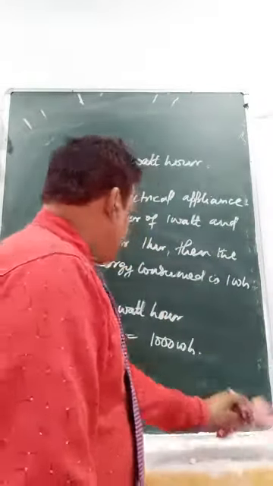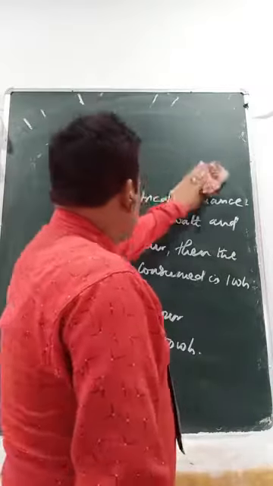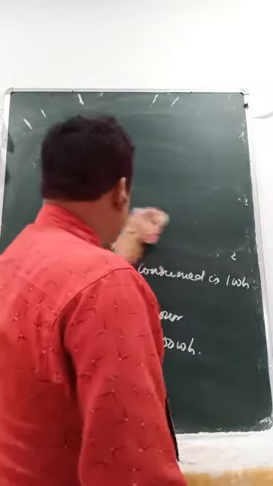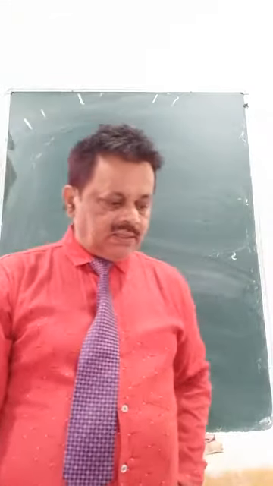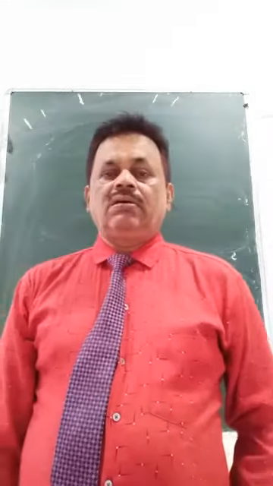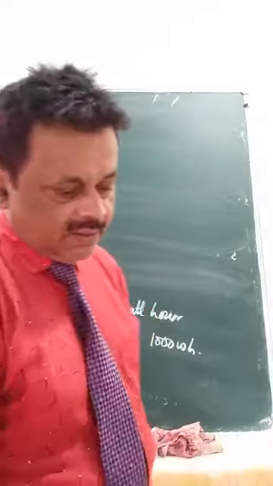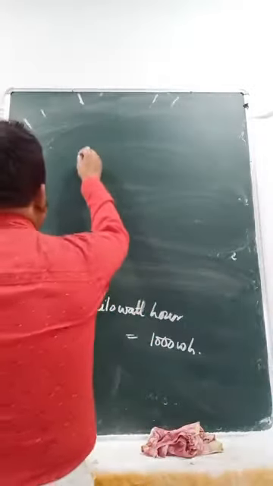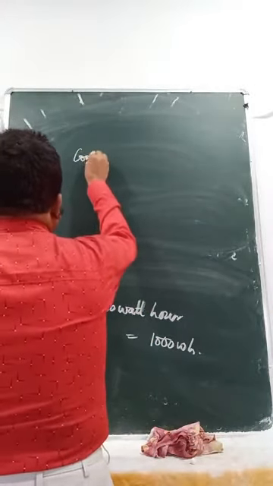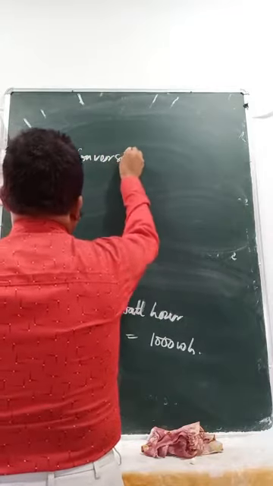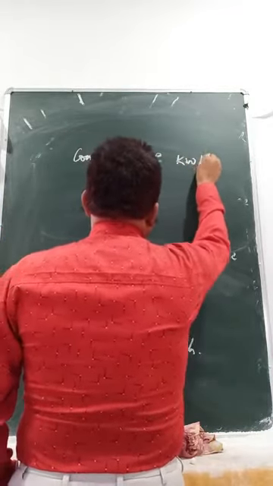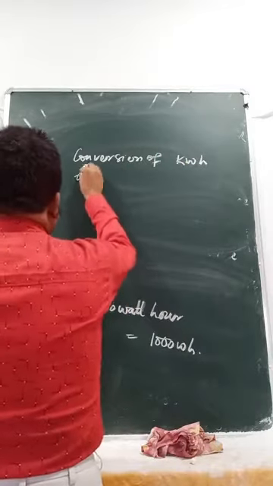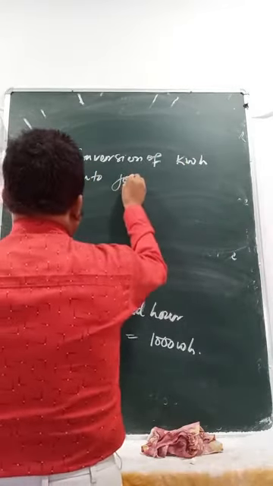Now if you are asked to find the relation, the conversion of kilowatt hour into joule.